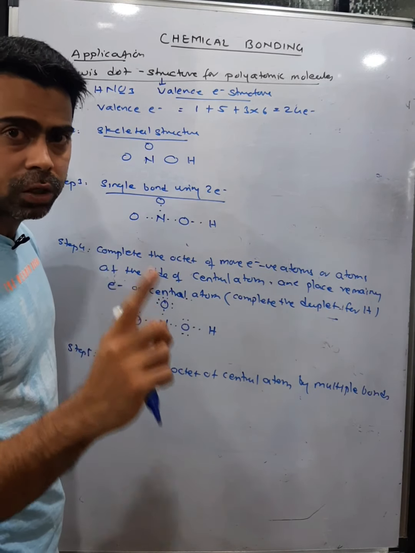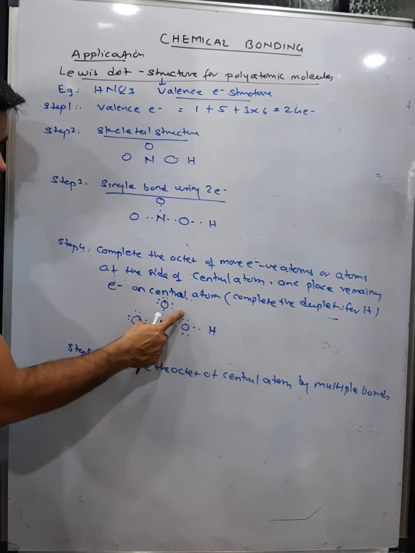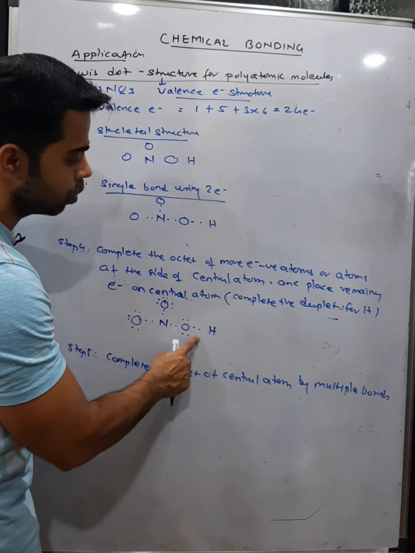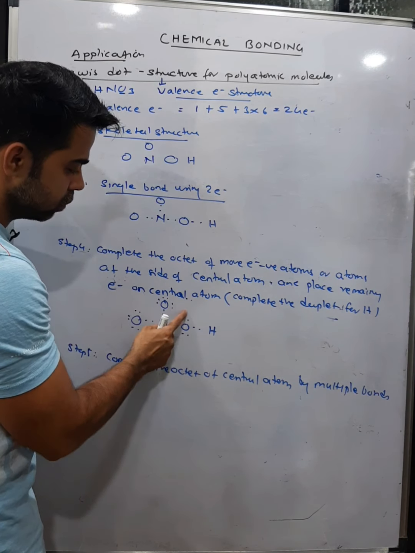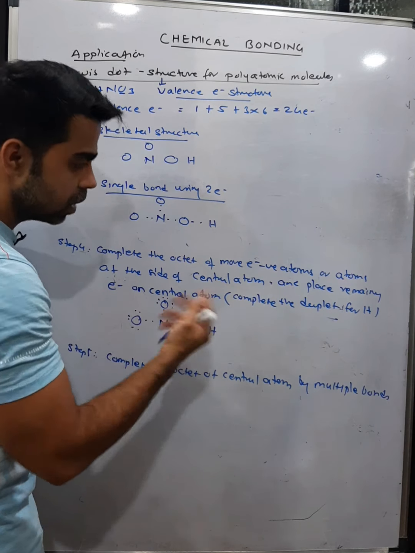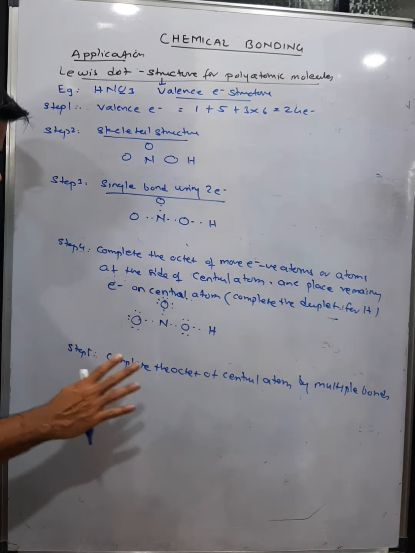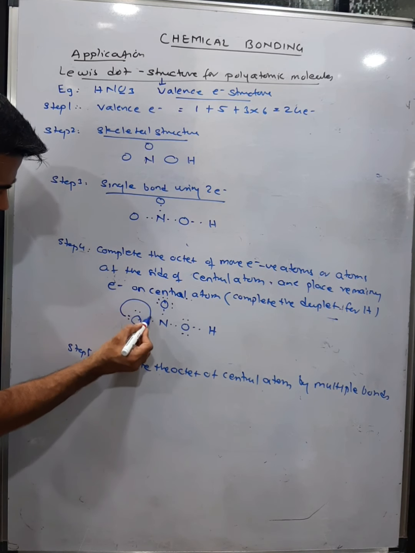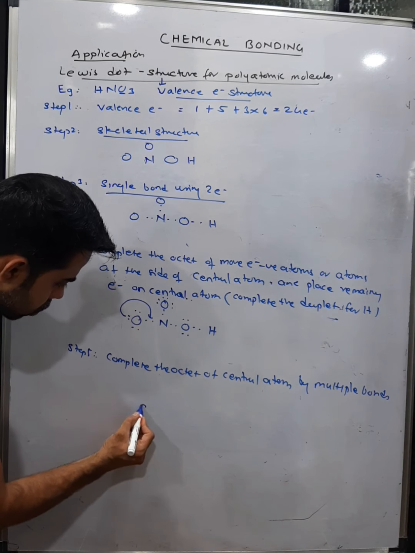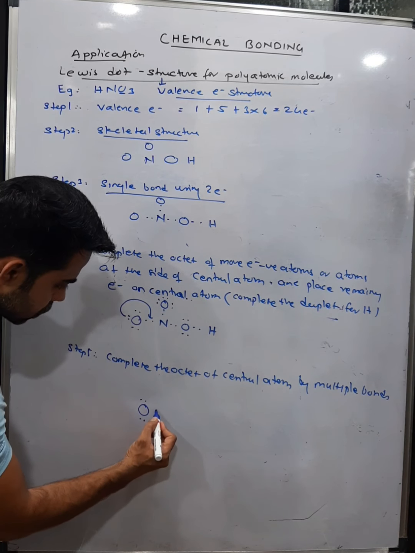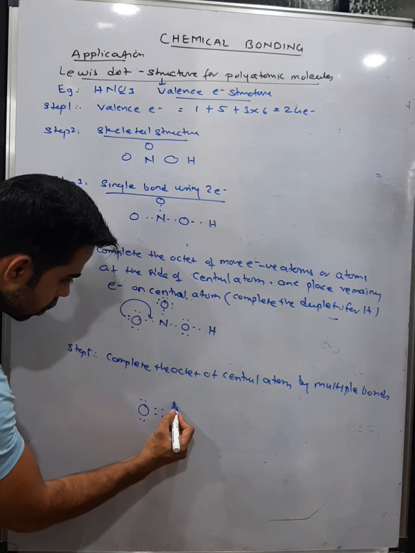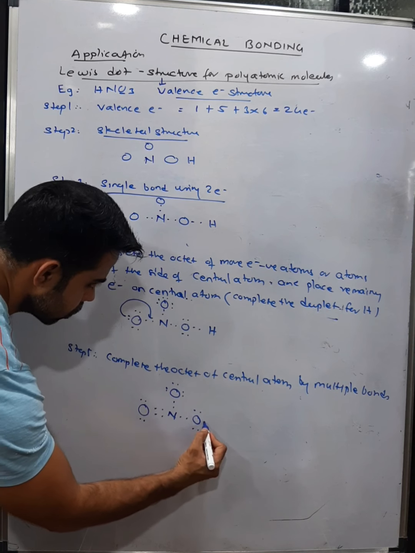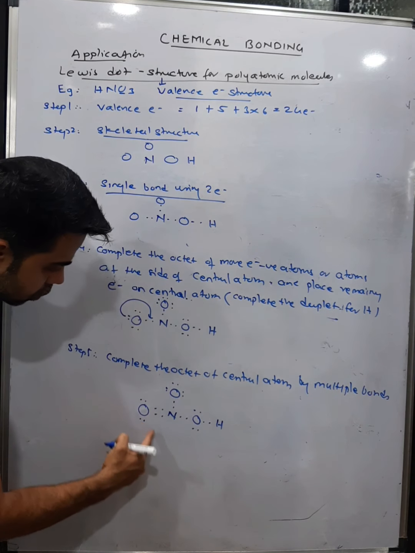Remember that. You cannot shift a lone pair from an oxygen which has 2 lone pairs, because it has already made 2 bonds and the valency of oxygen is 2. If you shift this electron, it is like oxygen making 3 bonds. No, the valency is 2. So you shift the electron from this oxygen. I'll shift from here, so I get a structure with 2 lone pairs on the oxygen, bond pairs between N and O, and oxygen, hydrogen. See, the nitrogen octet is complete.